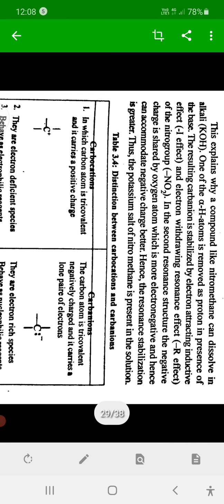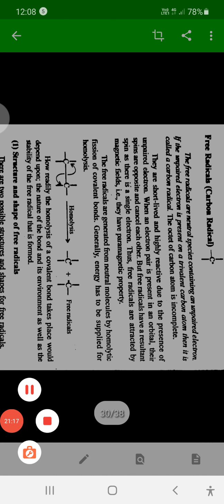Thus here two effects can help the stability of the carbanion. Minus I, that is withdrawing inductive effect, and another is minus R, that is withdrawing resonance effect. If that type of groups are present adjacent to the carbanion, then it can be stabilized. Remember that. These are the differences between carbocation and carbanion. You read carefully. Then next is free radical. The next intermediate species is free radical, carbon radical. Remember that. We will discuss after some time. Thank you.